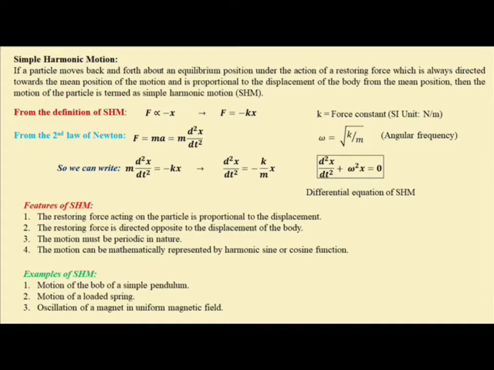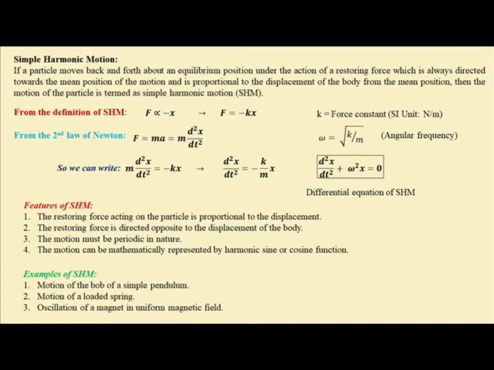From these two expressions, F equal to minus kx and F equal to m d2x dt2, we can combine and write m d2x dt2 equal to minus kx. Again, d2x dt2 equal to minus k by m into x. If we write omega as root over k by m, the circular or angular frequency of motion, we have d2x dt2 plus omega square x equal to 0. This is the differential equation of simple harmonic motion. This is a second order linear differential equation.